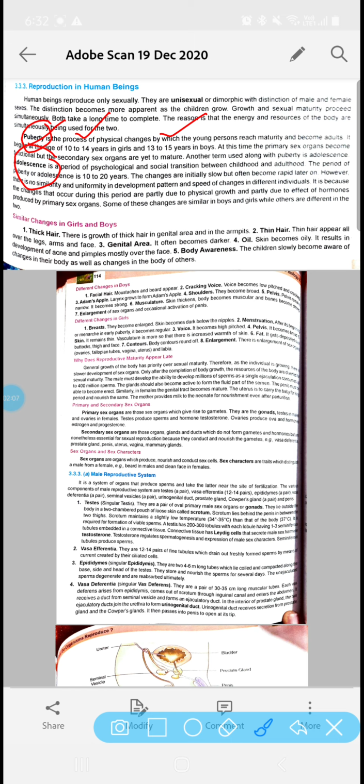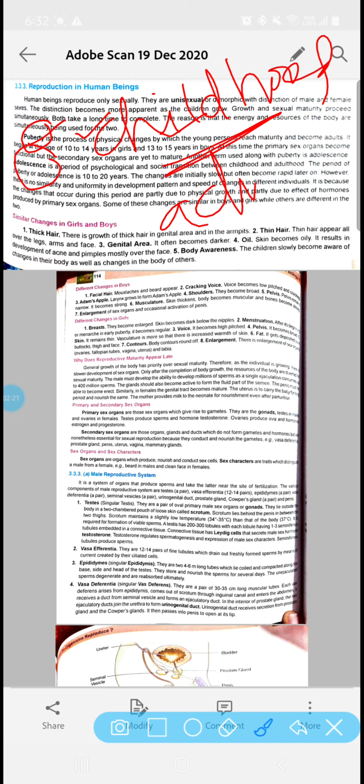Adolescence is the time period between the infant stage and the adult stage. Okay, so the time period between childhood, not infant, I must say, the time period between childhood and adulthood is called adolescence.